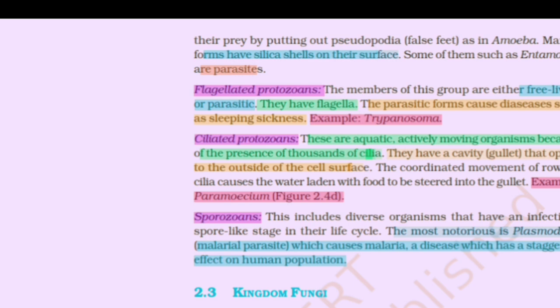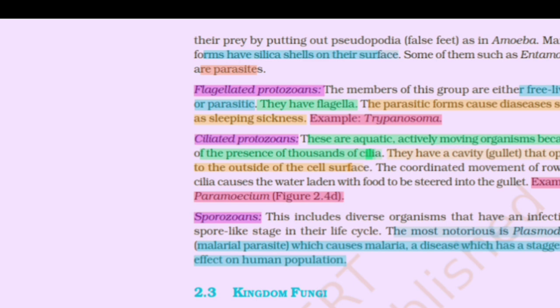Flagellated protozoans. The members of this group are either free-living or parasitic. They have flagella. The parasitic forms cause diseases such as sleeping sickness. Example: Trypanosoma. Ciliated protozoans. These are aquatic, actively moving organisms. Because of the presence of thousands of cilia, they have a cavity called the gullet that opens to the outside of the cell surface. The coordinated movement of rows of cilia causes the water laden with food to be strained into the gut. Example: Paramecium. Figure 2.4d.